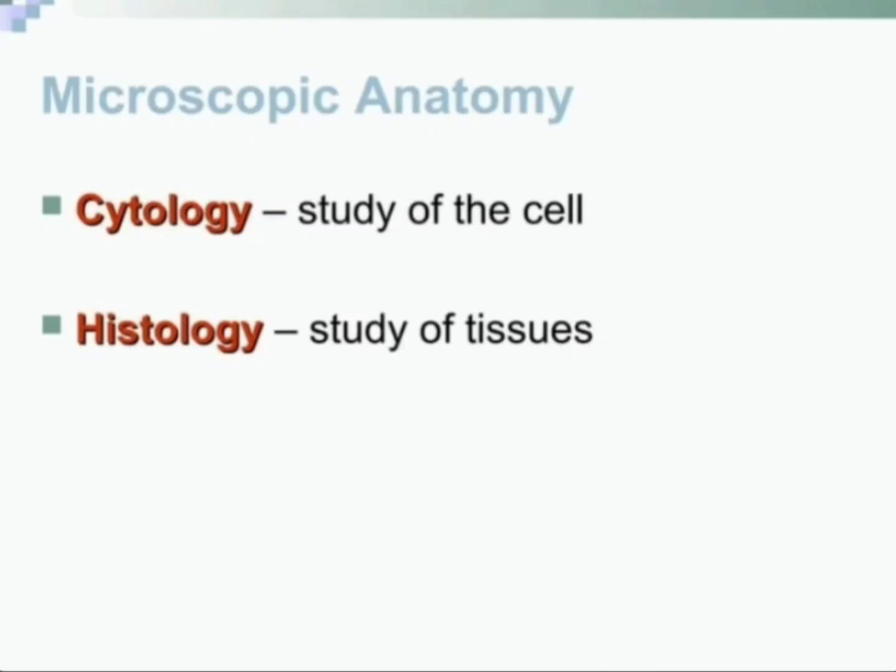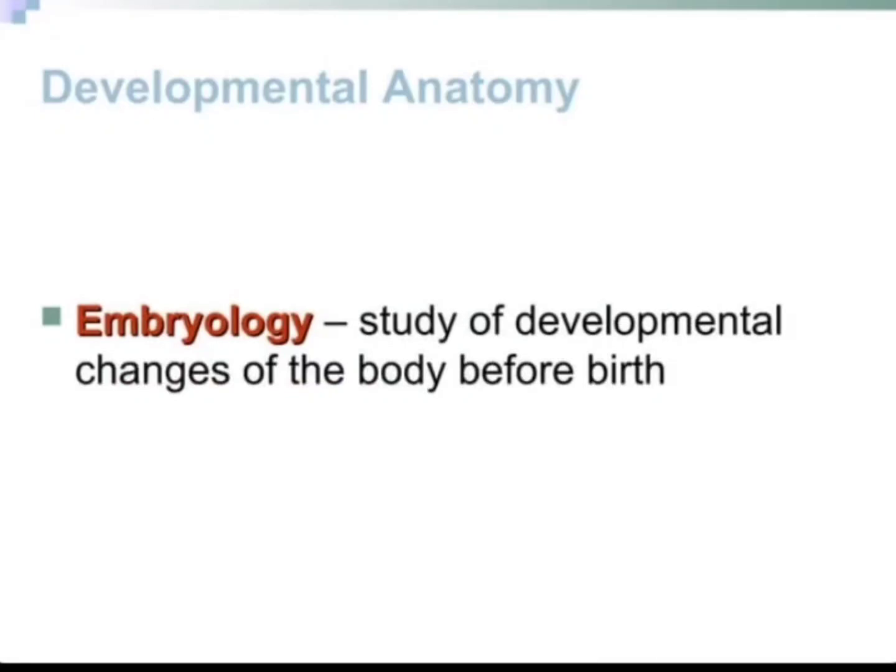Microscopic anatomy: cytological anatomy and histological anatomy. Cytological anatomy means the study of cells, and histological anatomy means the study of tissues. Developmental anatomy means the study of developmental changes of the body before birth.